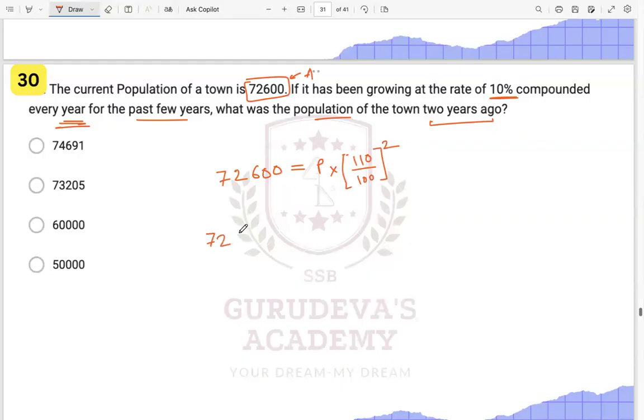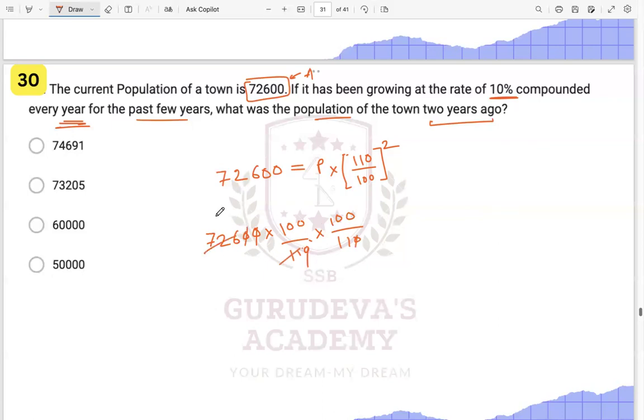So this will be 72600 times 100 upon 110 into 100 upon 110. Right? Like this, you will get to your answer. So this and this and this will go, right? So here 11 you can cut it by this over here.